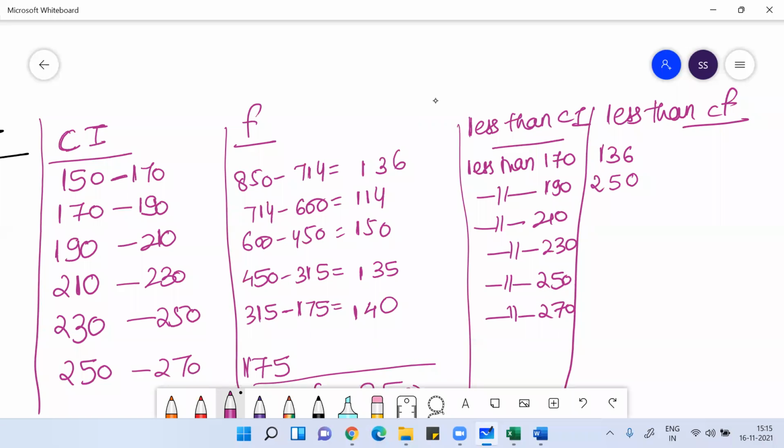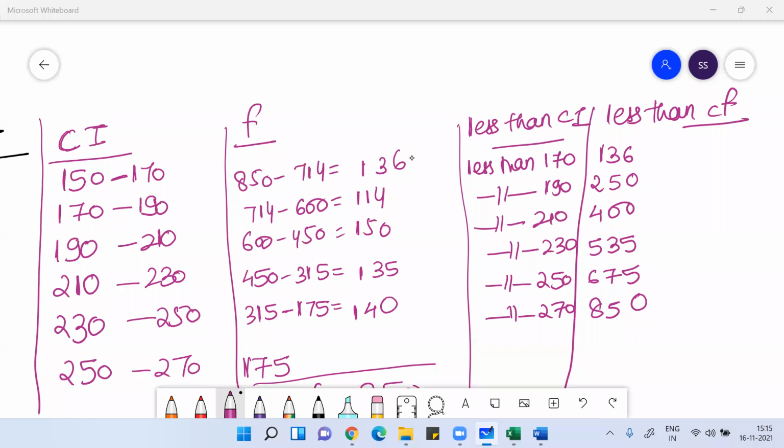250 plus 150 is 400. 400 plus 135 is 535. 535 plus 140 is 675. 675 plus 175 is 850. So now I converted the normal class interval with normal frequency into less than class interval with less than cumulative frequency.